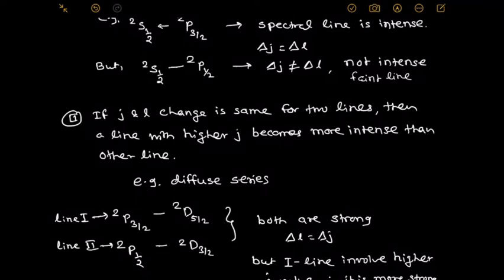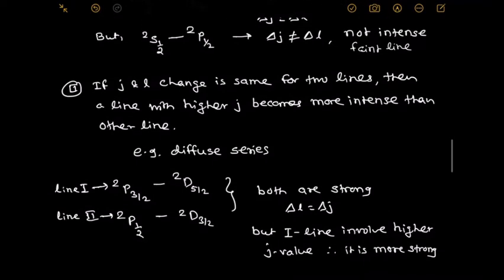Now, this is the initial observation. But of the two spectral lines, which line has higher J? Only that line is more intense as compared to the next line. Hence the first line, which involves the higher J value, is more strong than the second line, and that is the second rule.